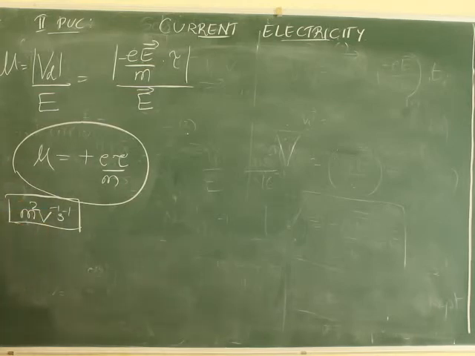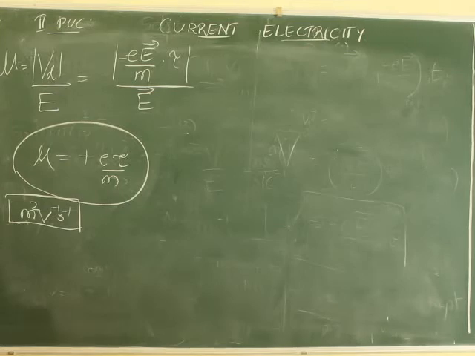And it is your work, one small homework, how we got this SI unit. You have to write it and show me. I will not write it now. Homework. And mobility is always positive because it is a magnitude.